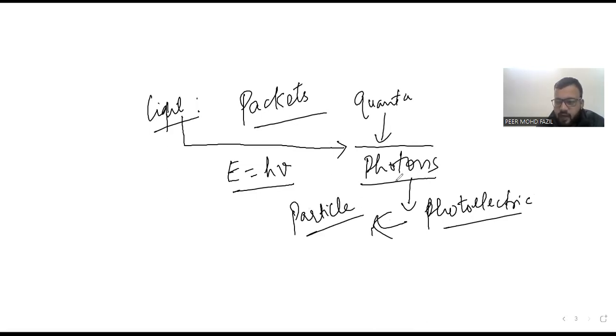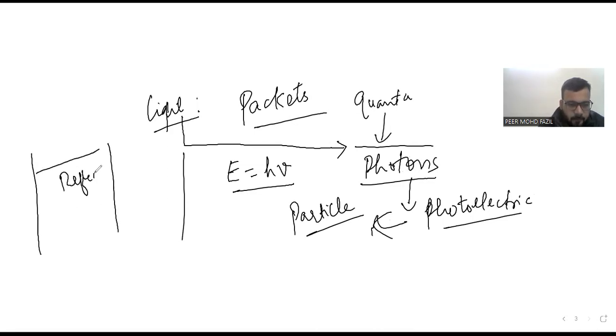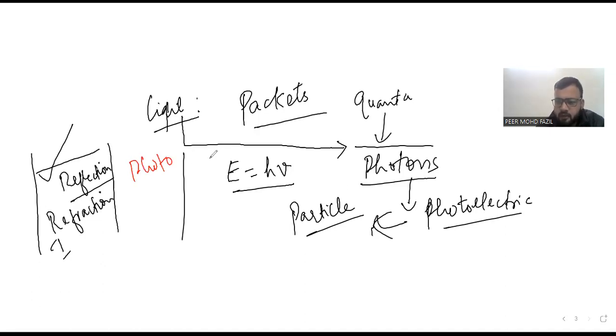So interference, refraction, diffraction, all those are conducted by light. Light causes reflection. That is the property of wave. Light causes refraction. That is the property of wave. Light causes interference. That is a property of wave. So we can say light has wave nature, to be very specific. Light causes photoelectric effect. But photoelectric effect is caused by particle. Anything that has particle nature causes photoelectric effect, because it has to knock down the electrons.